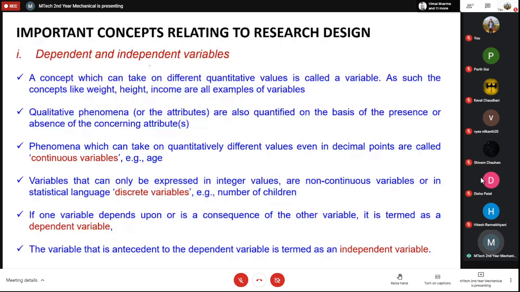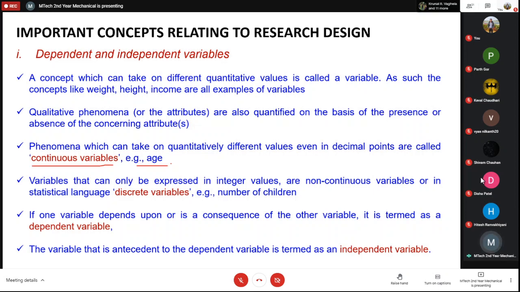Dependent and independent variables. We had seen that anything which can take a quantitative value, which can be presented in numbers, can be termed as a variable. A variable can be a continuous variable or a discrete variable. For example, age is a continuous variable, because you can present it in terms of decimal points also. It need not be an integer value.